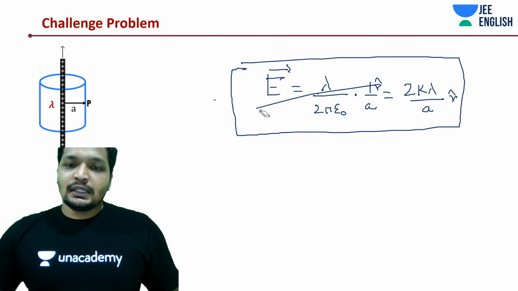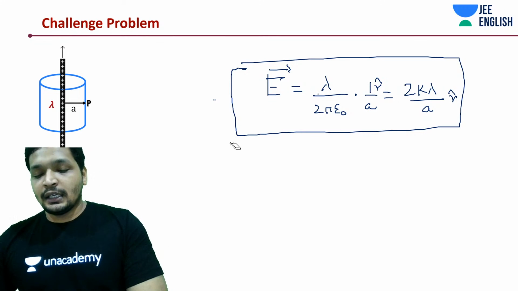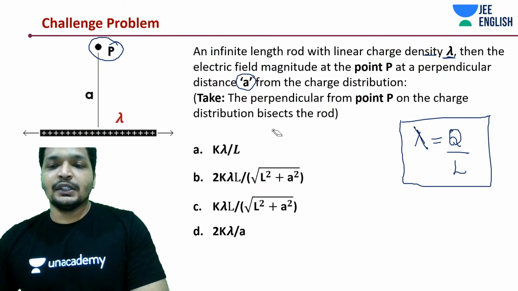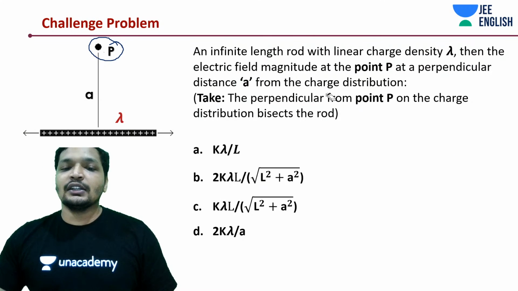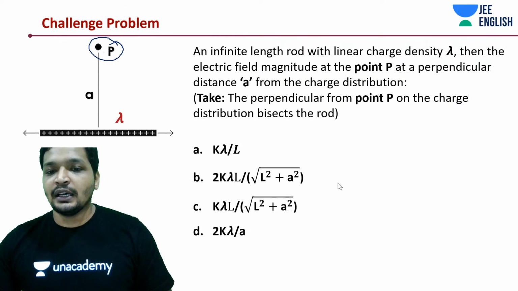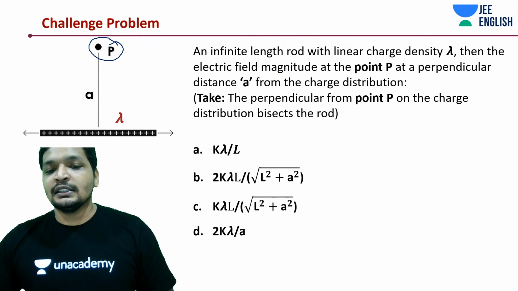That's it, guys. This is the result. You were thinking you'd have to take all the lengths and do that whole thing. No, Gauss has made our life really simple.